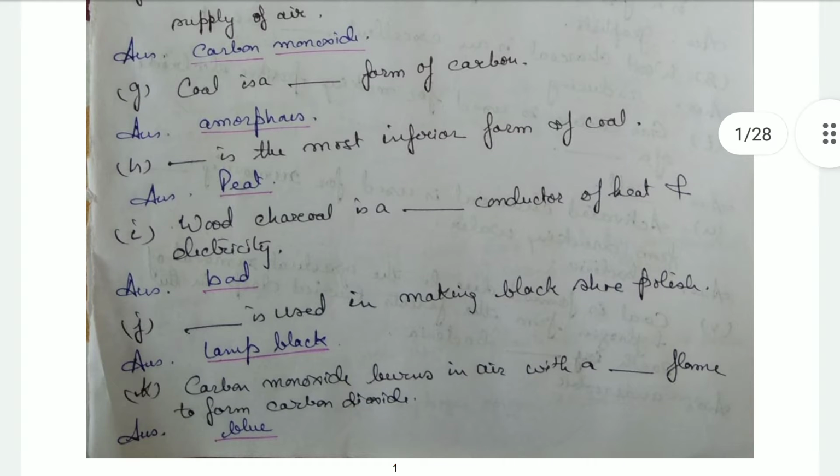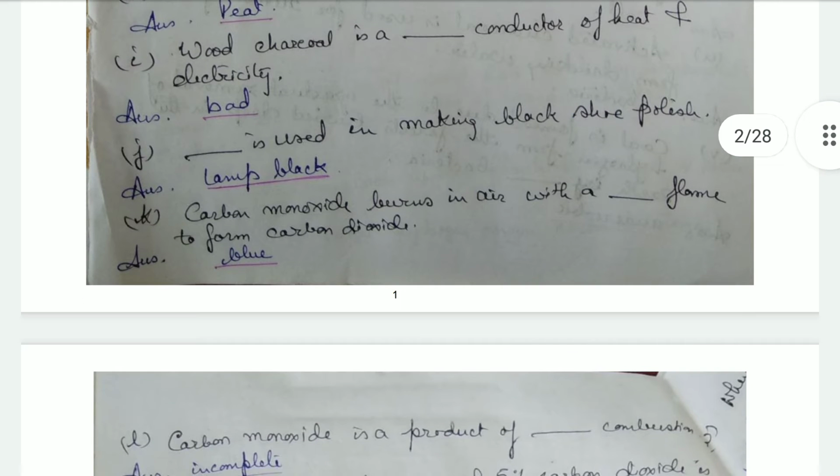Then peat is the most inferior form of coal. It has a very small carbon percentage. Then wood charcoal is a bad conductor of heat and electricity. Dash lamp black is used in making black shoe polish. Then carbon monoxide burns in air with a blue flame to form carbon dioxide.